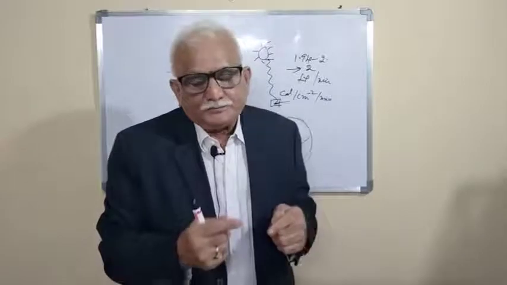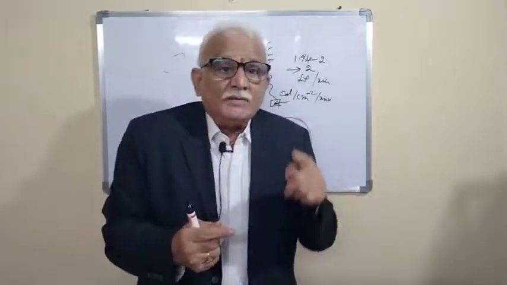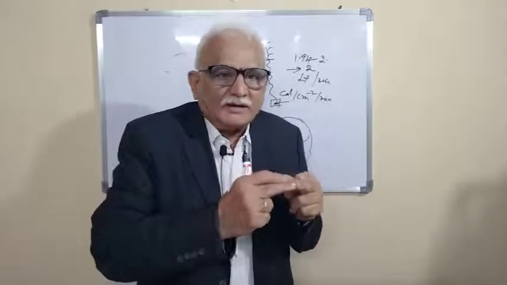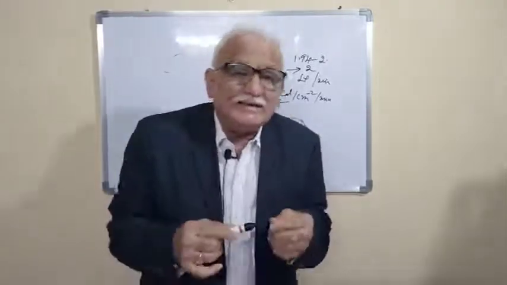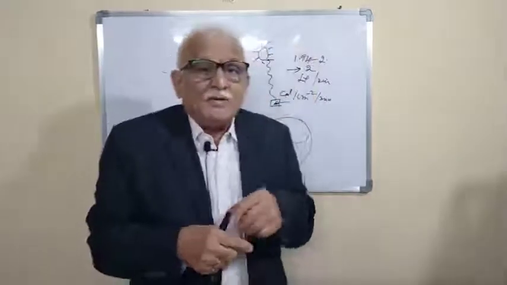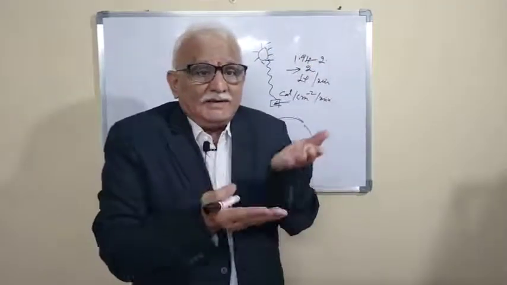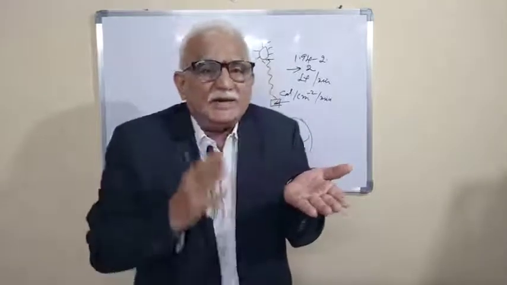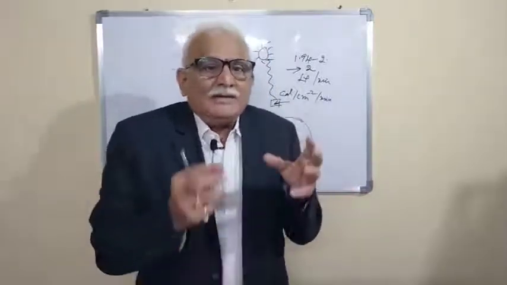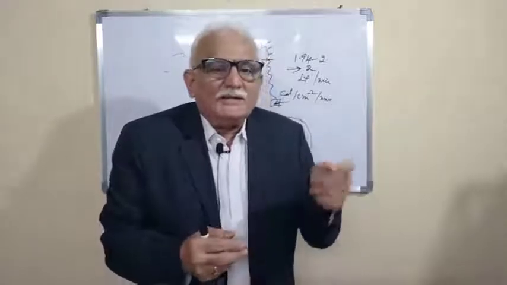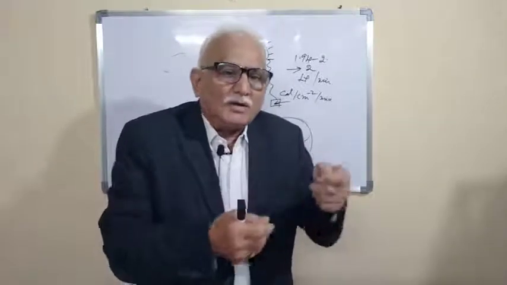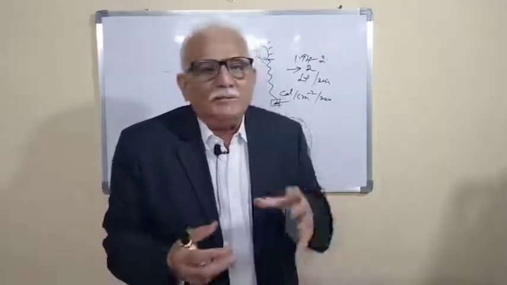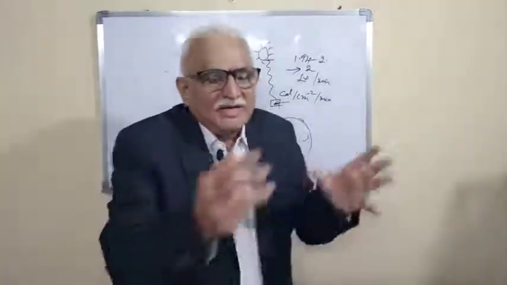Then, what is reflectivity? The ratio between the reflected radiation and the incident radiation is known as reflectivity. What is transmissivity? The ratio between the transmitted radiant energy and the incident radiant energy is known as transmissivity. What is absorptivity? Absorptivity is the ratio between the absorbed solar radiant energy and the incident solar energy. These are the bits that would come in this aspect.